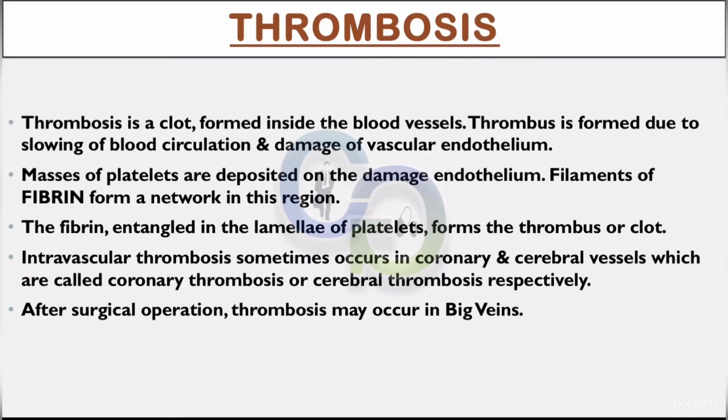Thrombosis. Thrombosis is a clot formed inside the blood vessels. Thrombus is formed due to slowing of blood circulation and damage of vascular endothelium. Masses of platelets are deposited on the damaged endothelium. Filaments of fibrin form a network in this region. The fibrin entangled in the lamellae of platelets forms the thrombus or clot.